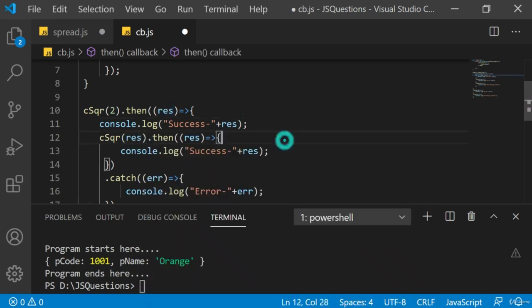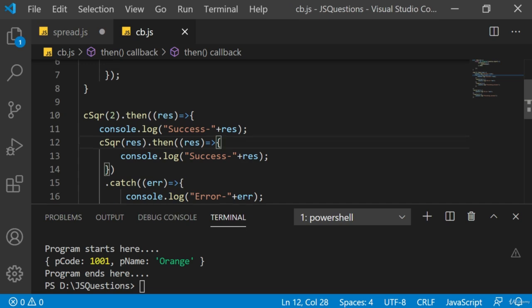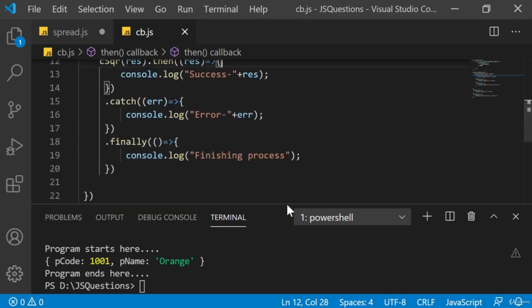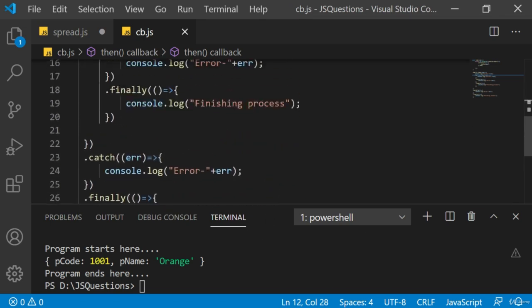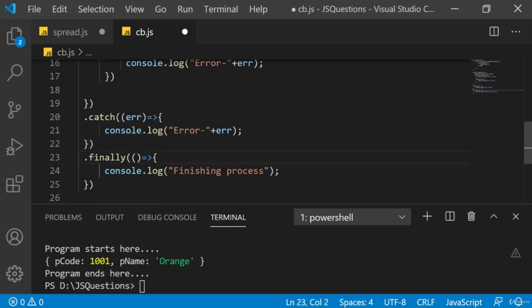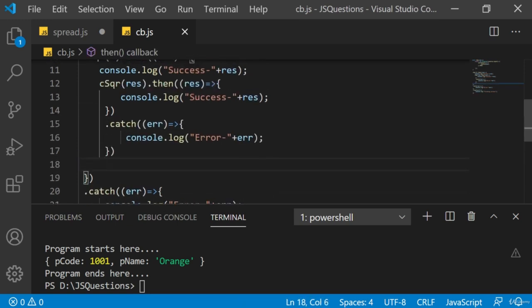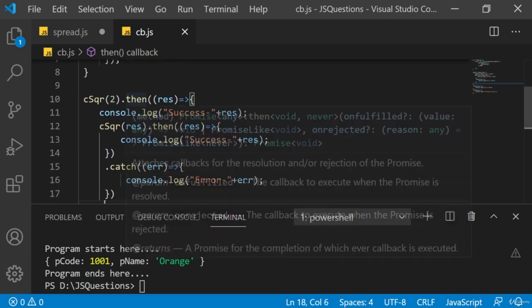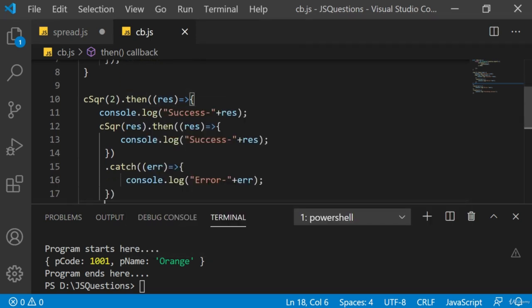So now after every 2 seconds, we should get the next square, right? So I can remove finally so that it doesn't confuse you a lot. Time being, I'm removing finally for the inner function at least, not for the outer promise. So now we have the first execution that will be executed and will return the result, and that will be retrieved here in this case. Let's run and see what is the output.